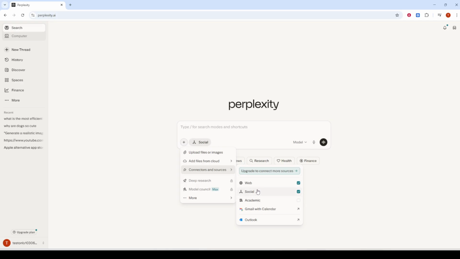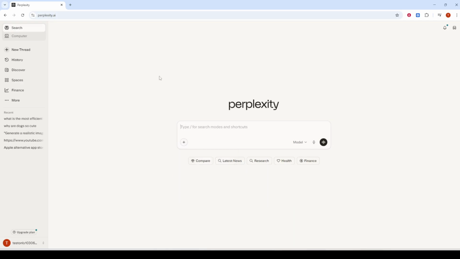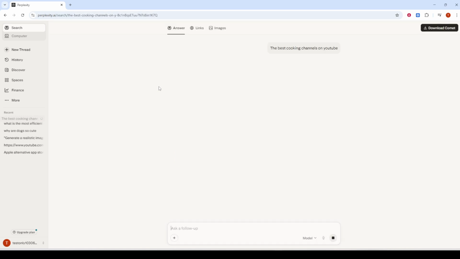Here's how to phrase it. Type whatever you're looking for, then add "on YouTube." For example, you might write, "Best cooking channels on YouTube." You don't need quotation marks, they're just for illustration. Keep a space before "on YouTube," use lowercase, and press enter. Perplexity will interpret that phrasing as a request to surface YouTube-focused results.